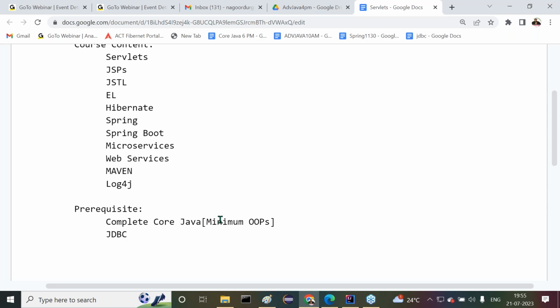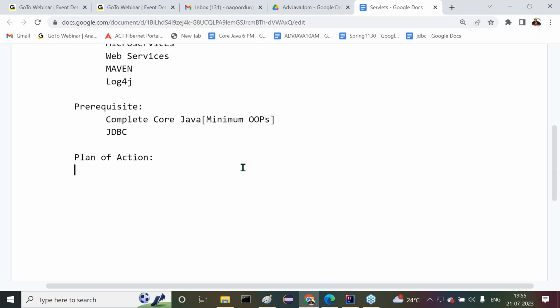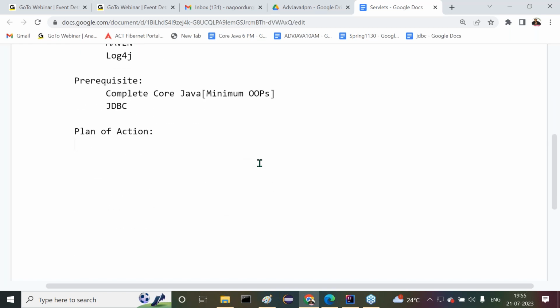Then what is the plan? Plan of action. How are we going to take these classes? Everybody understand it clearly. Every day, 7:30 p.m. to 9 p.m.